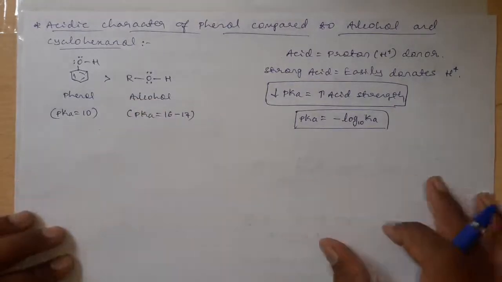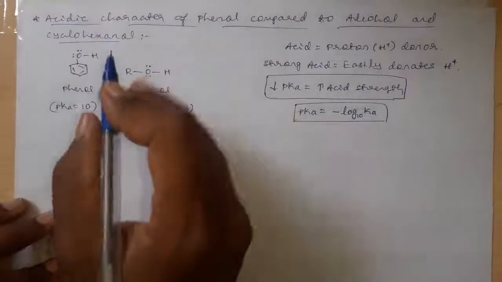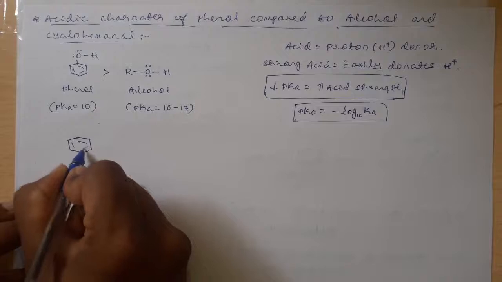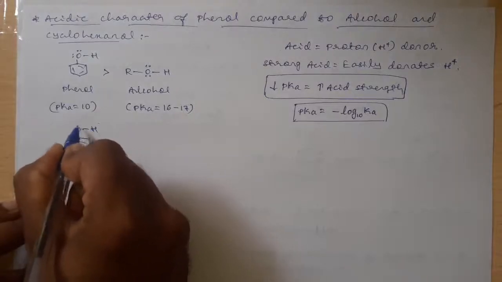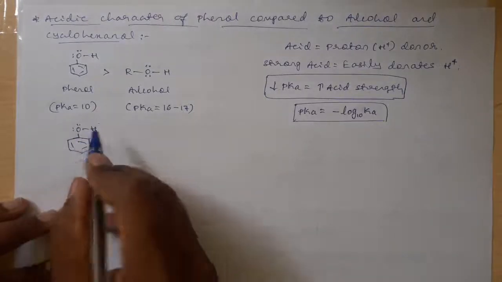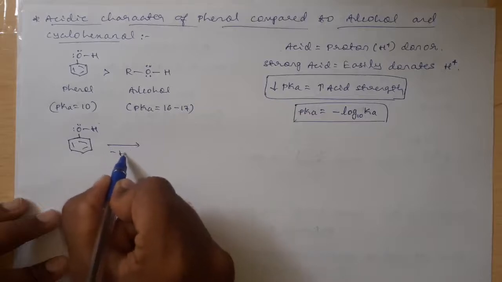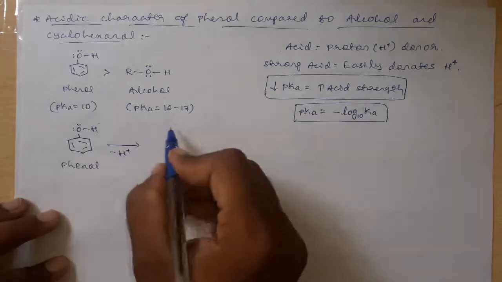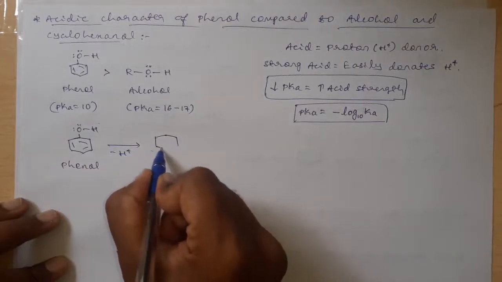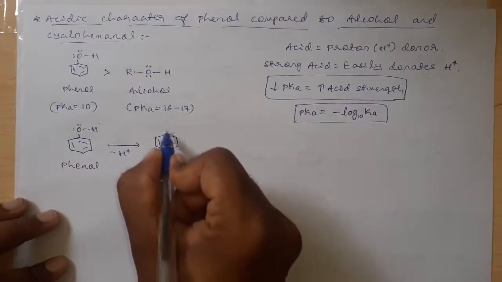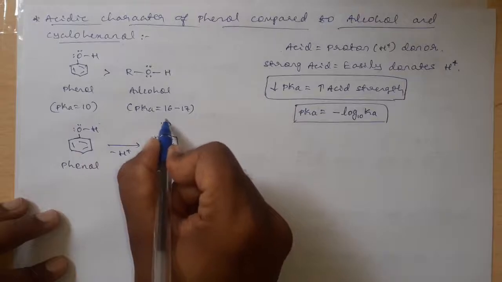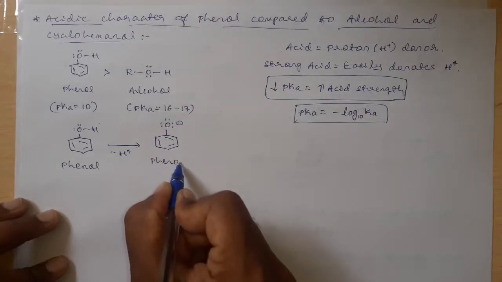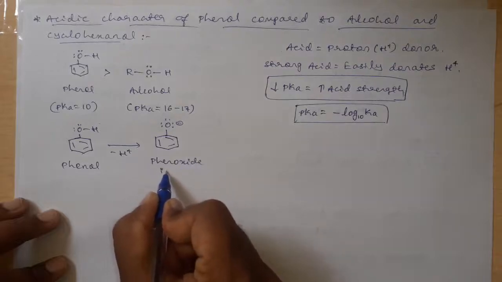Why? Let me explain this concept, and here I am taking phenol. After the loss of a proton, this phenol is converting into its conjugate base, that is a phenoxide ion.